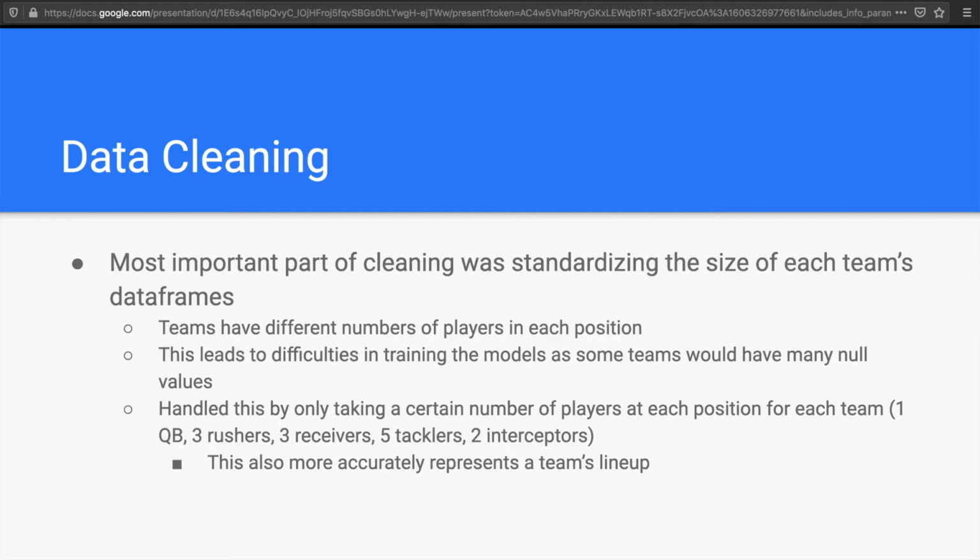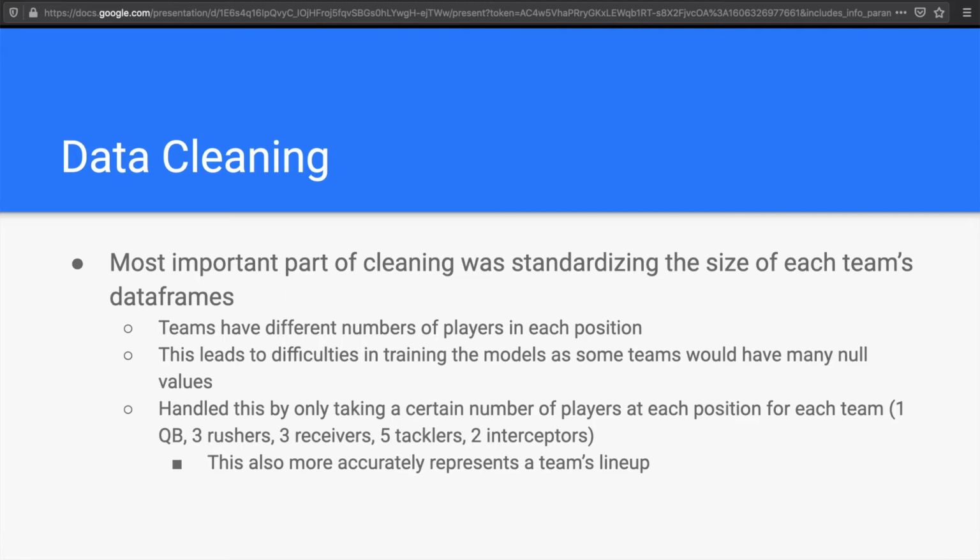The data cleaning was a very large part of this project. The most important part was standardizing the size of each team's data set. This was important because teams don't always have the same number of players at each position. For example, the Giants have only used one quarterback this season, while the Cowboys have used four. So therefore, if I wanted to use all the players in the data set when training the model, most teams would have many null values, which would skew the results of the model.